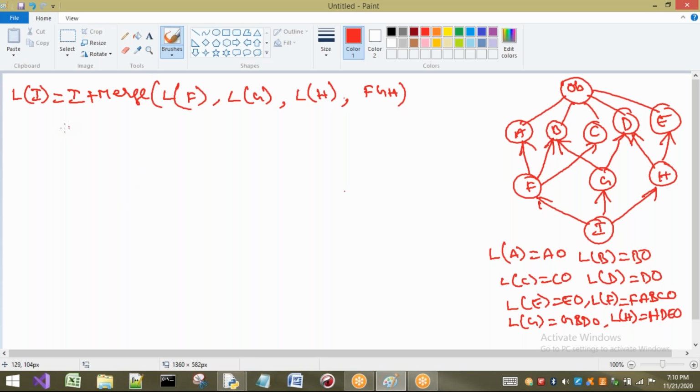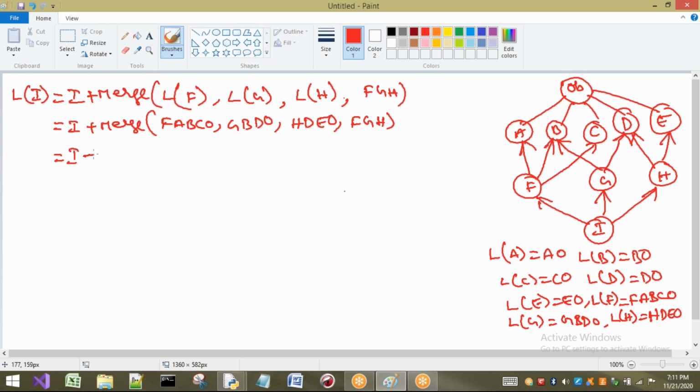Okay, now let us write what is meant by L of F. Already we know L of F is nothing but F, A, B, C, O. After that, we have to consider G: G, B, D, O. After that, we have H, D, E, O. Finally, we have F, G, H. Okay. Now let us perform the method resolution, or C3 algorithm, on this one.